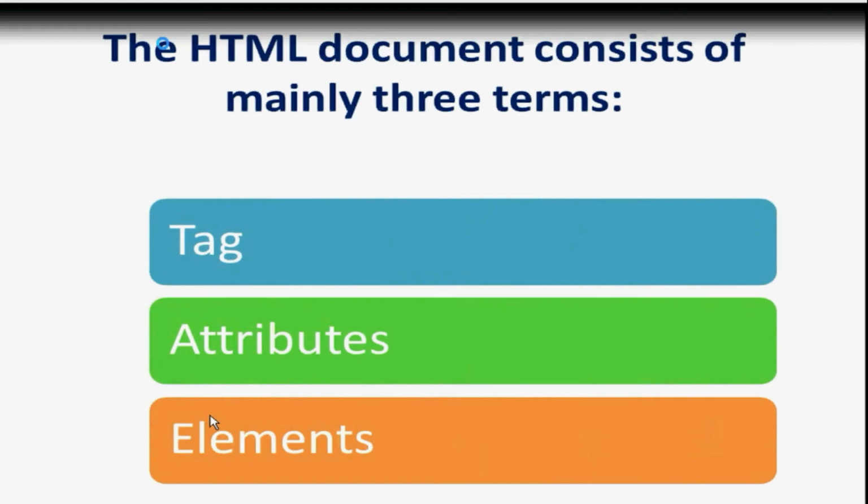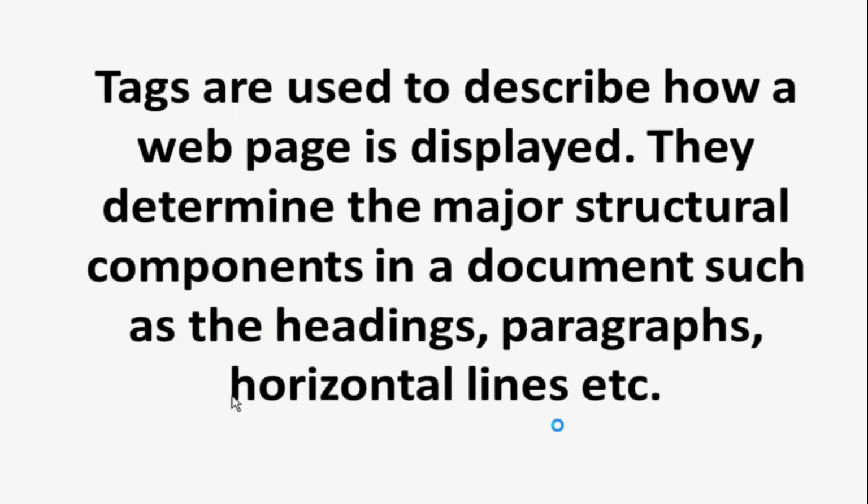Now HTML documents consist mainly of three terms. First is the tag, second is the attribute, and third is the element. So let's see what they are. Tags are used to describe how a web page is displayed.